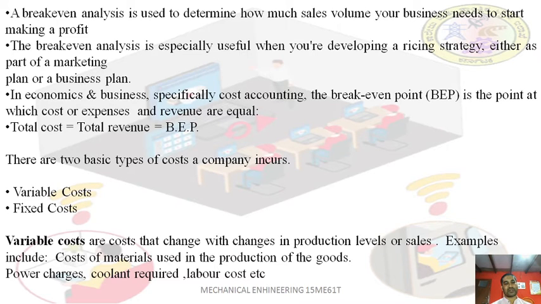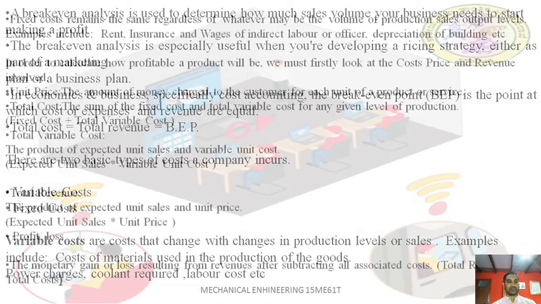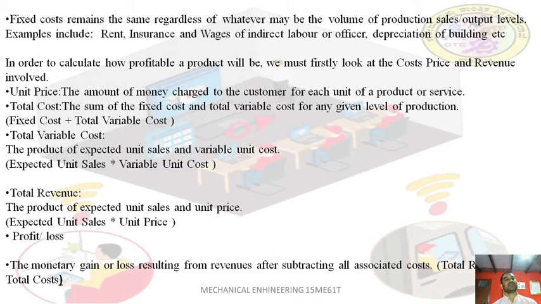If you manufacture 1000 components, then it will become 1000 into 2, which is 2000. Similarly, if you manufacture 5000 components, that will become 10,000. So simply it will vary with the volume of production. If the production increases, the variable cost increases. Power charges, coolant required, labor cost, for example. So next is fixed cost.